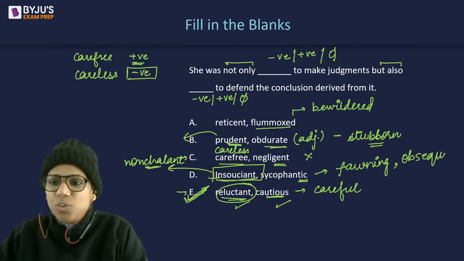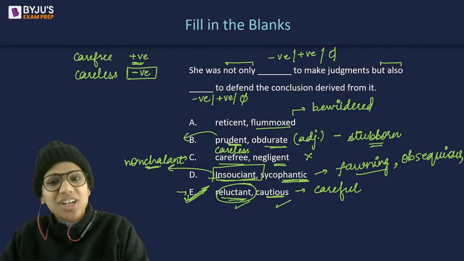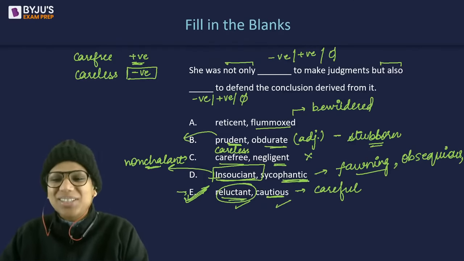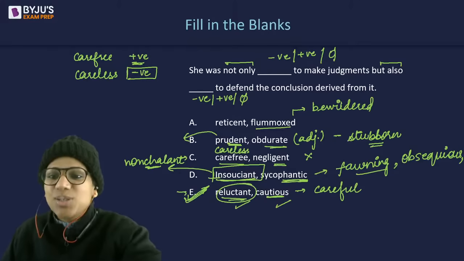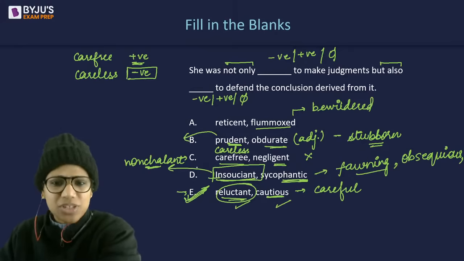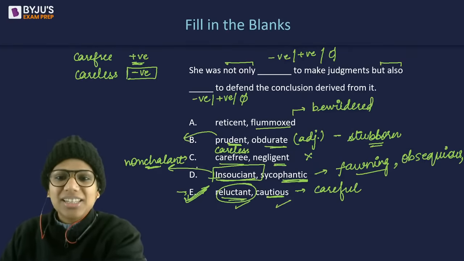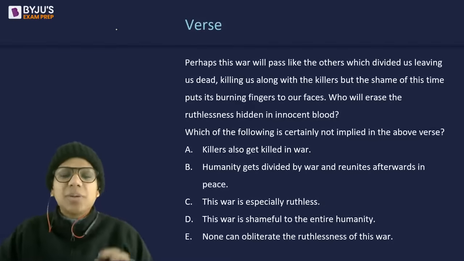So obsequious, sycophantic, fawning, chamcha, yes, all of these are the meanings. I hope the other words are clear to you. Yes, insouciant came in IIFT. I think it has appeared a couple of times in some other exams as well, right? Okay. So this was about vocabulary.